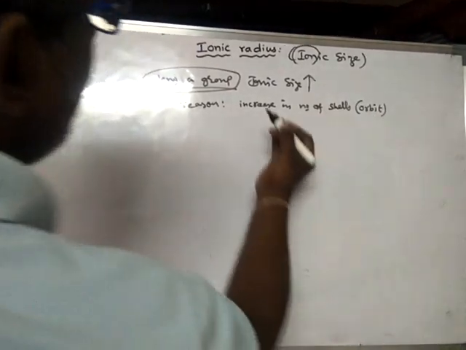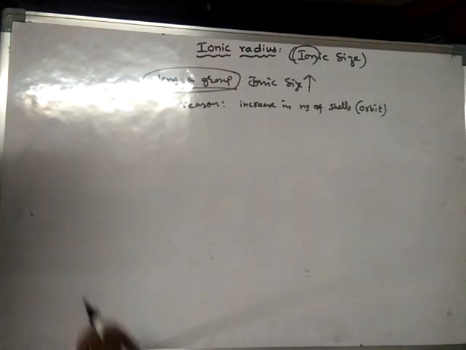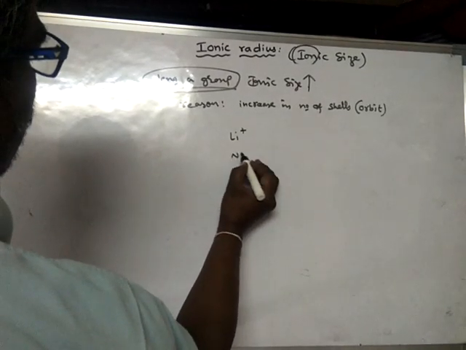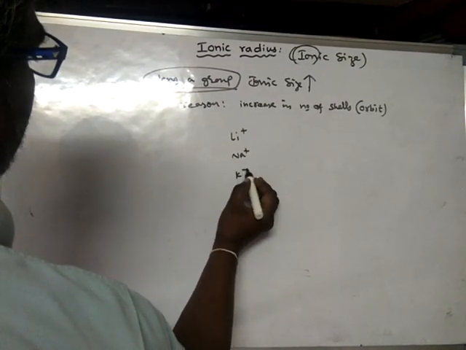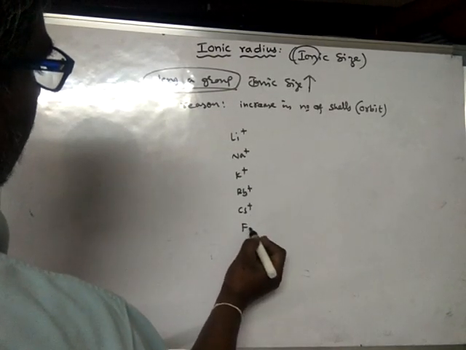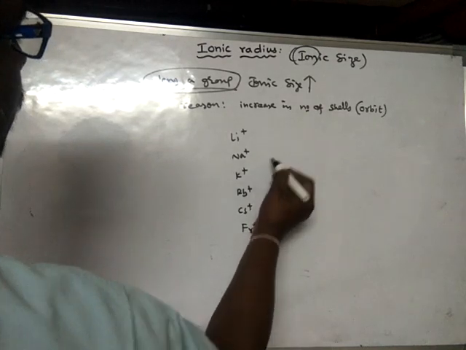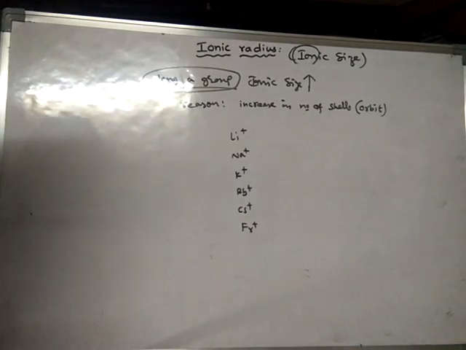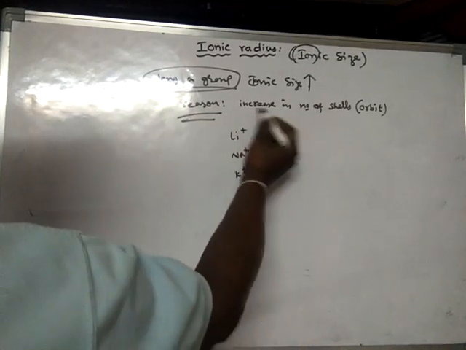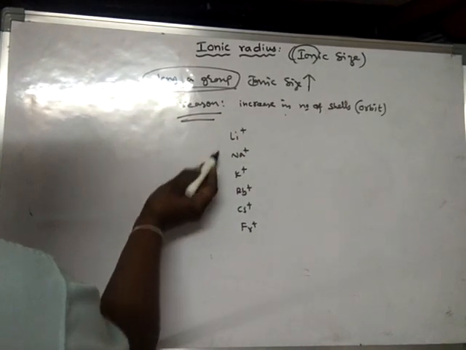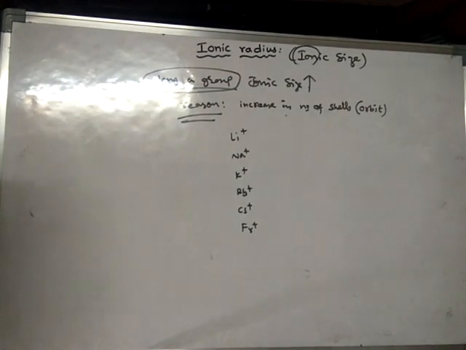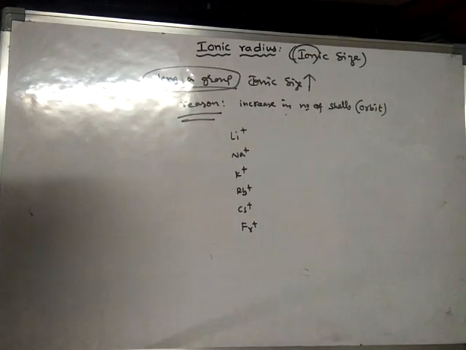So as we move from one ion to another down the group, for example, lithium ion, sodium ion, potassium ion, rubidium ion, cesium ion, francium ion, what happens? Down the group the size increases. So ionic size increases. The reason is the increase in number of shells. From here to here, one shell is increased, and so on. So as we move down the group, its size increases.